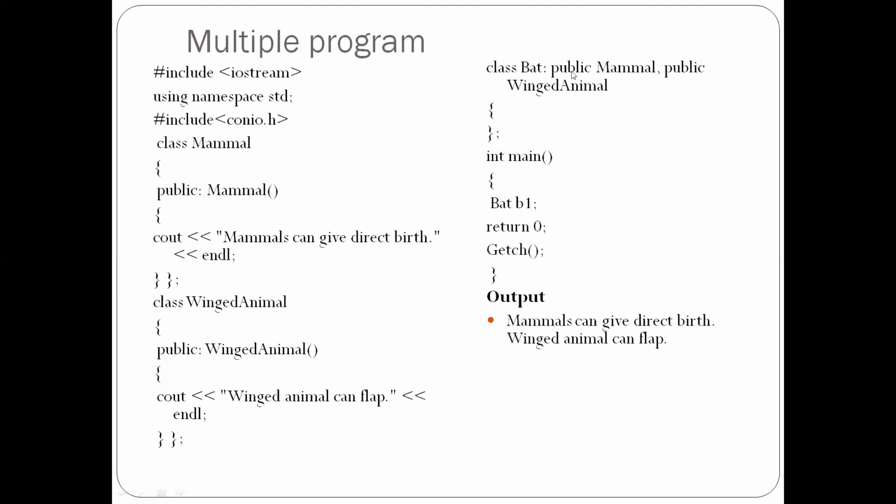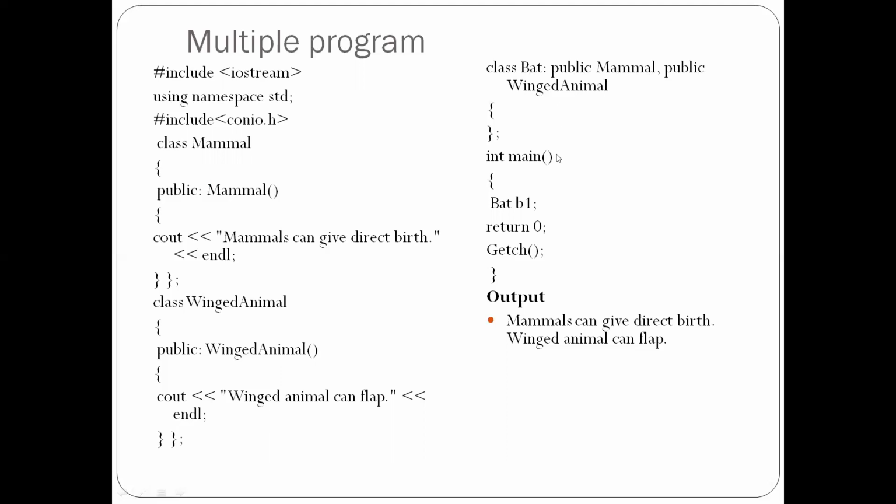Now you are giving one more class, class bat, and here you are mentioning public mammal, public winged animal class. So you have not given anything in the bat class.